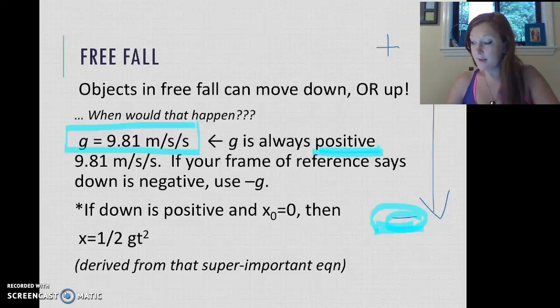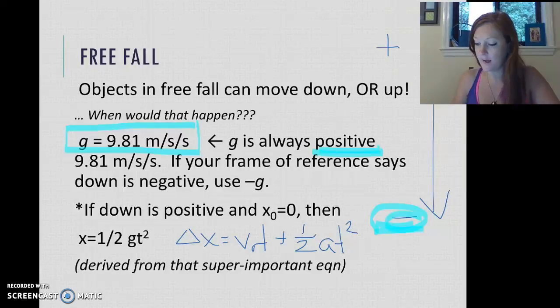And really, we can take that formula, that kinematic equation we learned a couple classes ago, that our change in position equals our initial velocity times time plus 1/2 acceleration times time squared.